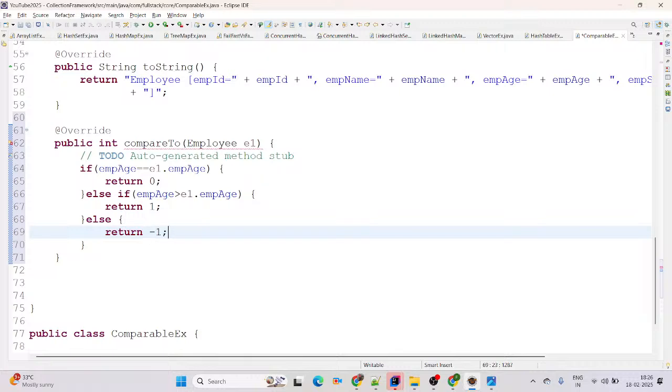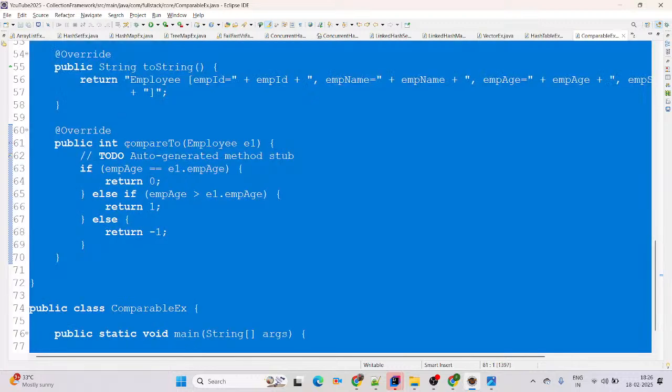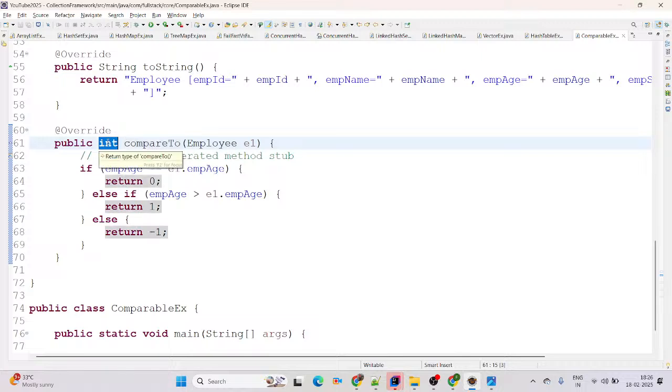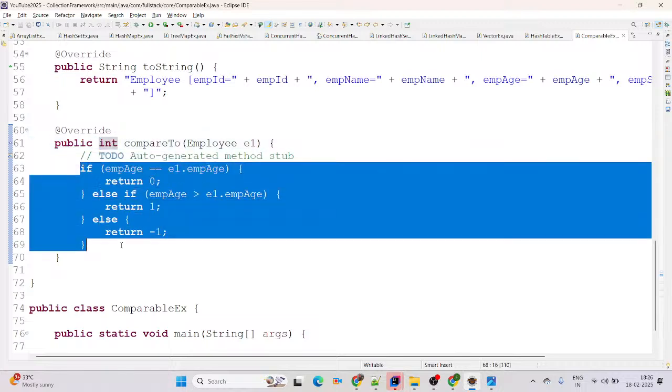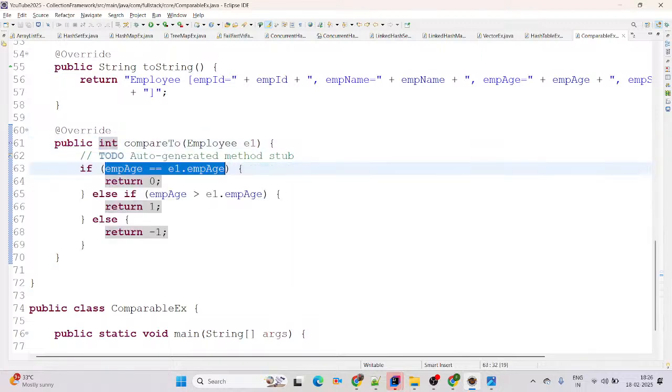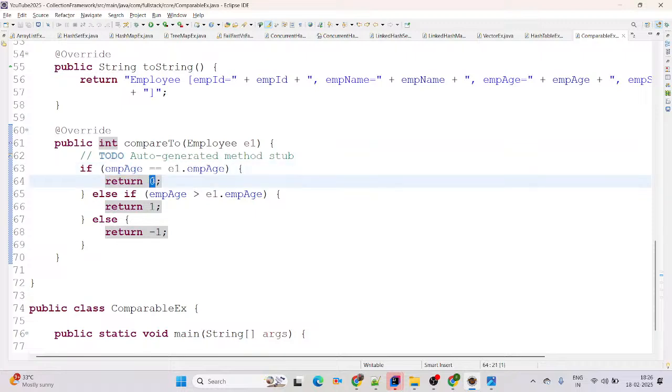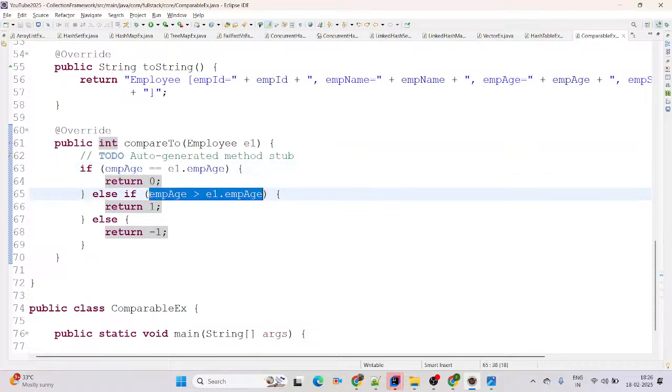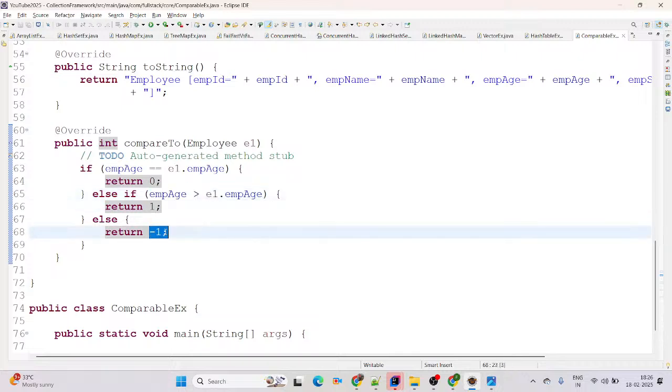See, compareTo's return type is int. It will return a numeric value. If both ages are equal, it will return 0, like first and second, right? And if empAge, meaning the first, is greater, then it will return 1. Else it will return -1.